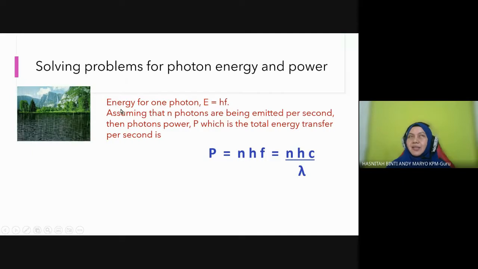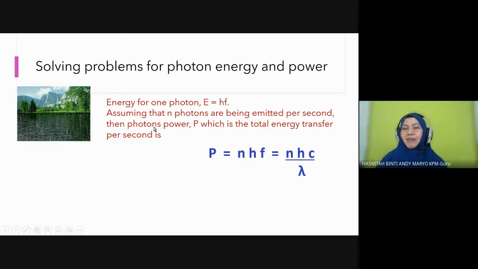Okay, so you understand now what is said by quantum theory of physics: energy exists in discrete packets, called photons. They move as discrete energy, in small packets one by one. And this is the formula we learned before: energy equals hf, Planck constant multiplied by the frequency of the electromagnetic wave. Then assuming that n number of photons are emitted in 1 second, we emit n photons in 1 second.